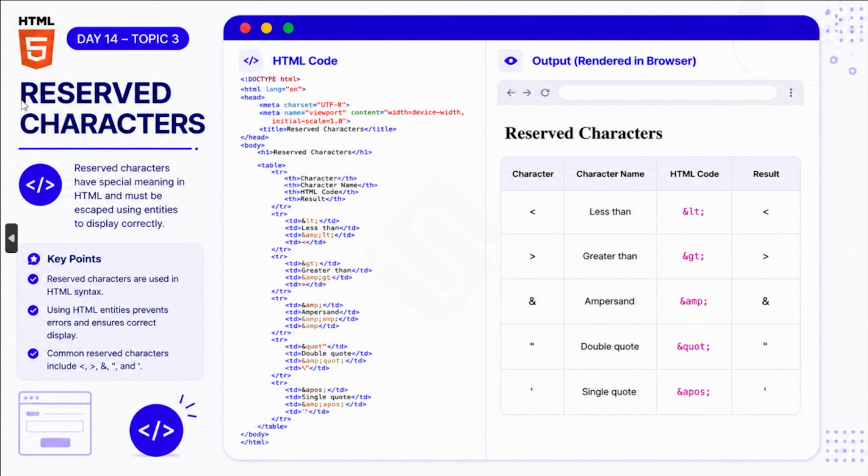Let's learn about reserved characters. Reserved characters are symbols that have a special meaning in HTML syntax because HTML uses these characters internally. They must be written as entities when displayed on a web page. So why use reserved character entities? To prevent HTML errors, display code examples safely, maintain a valid HTML structure, and improve website reliability.